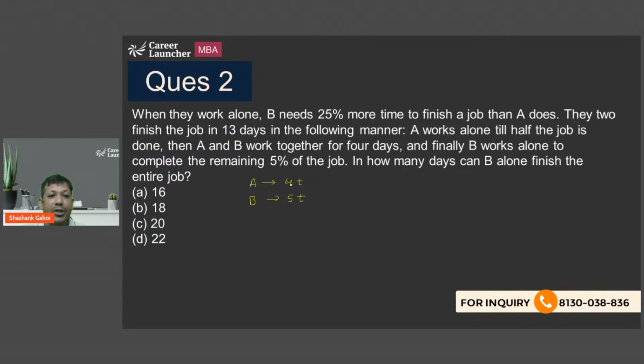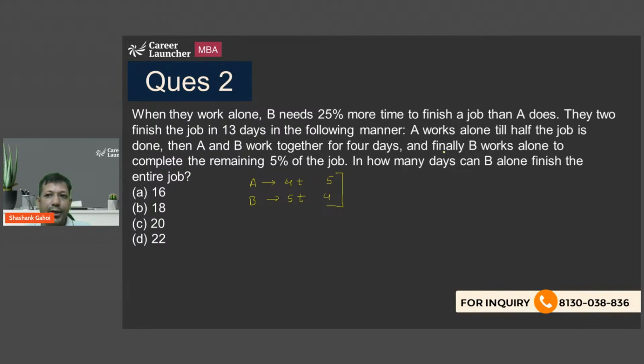Okay. So ratio of time is 4 is to 5. So ratio of efficiency is going to be 5 is to 4. So what I'm going to do, I am going to assume that efficiency of A is 5, efficiency of B is 4. I am going to start from here itself. Directly, if ratio of time is given, so ratio of efficiency is always reciprocal of ratio of time. So if ratio of time is 4 is to 5, then ratio of efficiencies is going to be 5 is to 4. Then I am going to assume that the efficiency of A is 5, efficiency of B is 4.